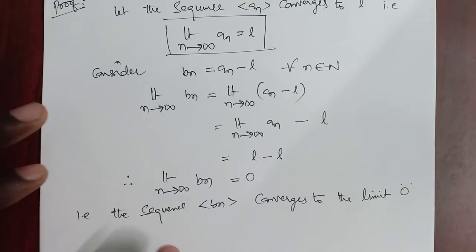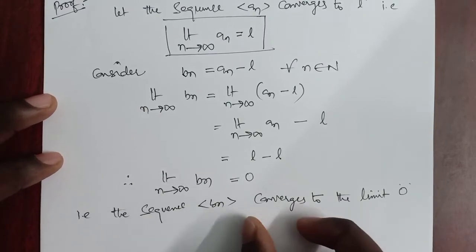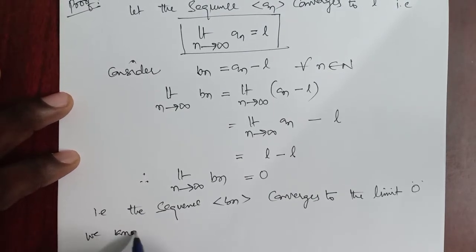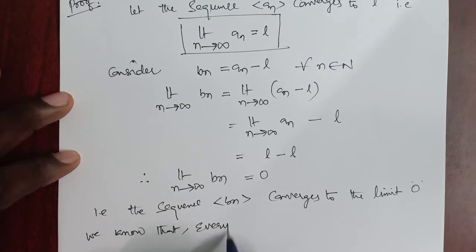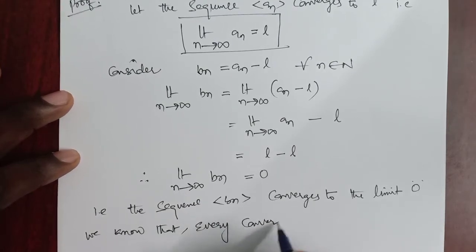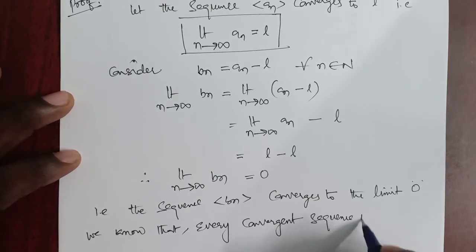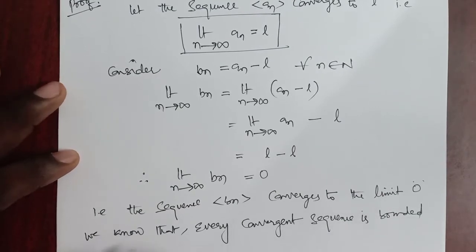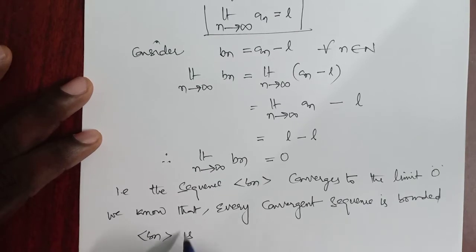Since every convergent sequence is bounded, our sequence bn is also bounded.